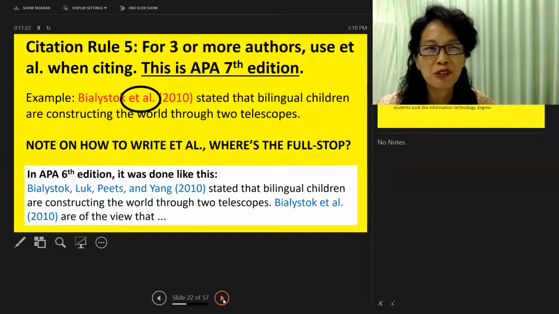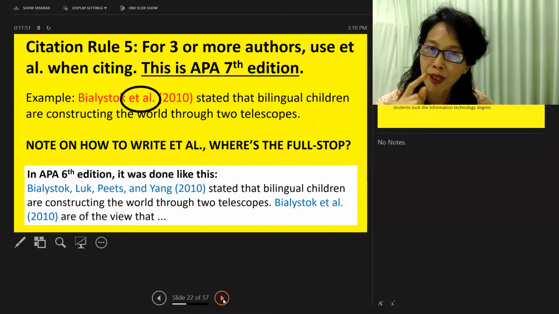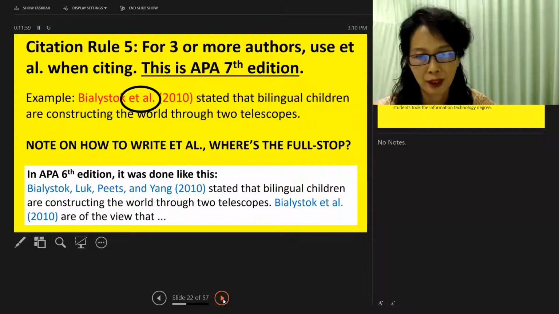Okay, citation rule 5. For 3 or more authors, use et al, meaning and company, when you cite. This is APA 7th edition. 2 persons, you use, for example, Ting and Jerome, 2010. If 3 persons, Ting, Jerome, and Hassan, it will become Ting et al. 2010, like Blairstock et al. 2010. And when you write et al, it's ETAL full stop. One full stop after AL. This is the Latin word, okay?